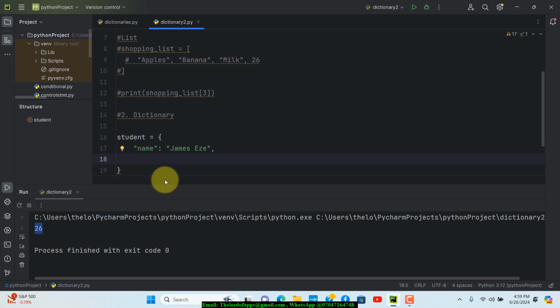Then we'll get on the next line, and if you want to write them on the same line, you are also free to actually do that. Okay, but I just want to make that a little bit readable. So the next one, let's just call this age, and with age, this is going to contain something like an integer right here. Let's say that this person's age is 21, so I'm going to enter 21 right there.